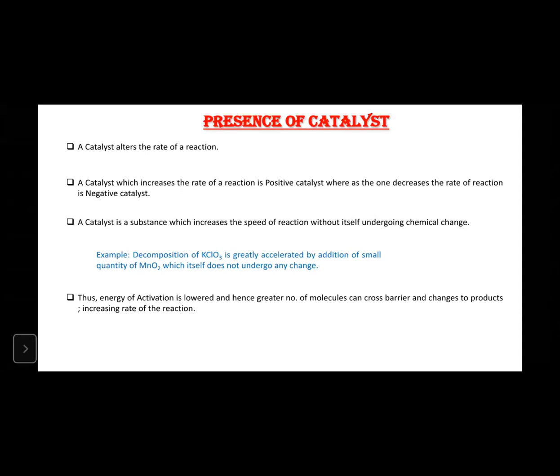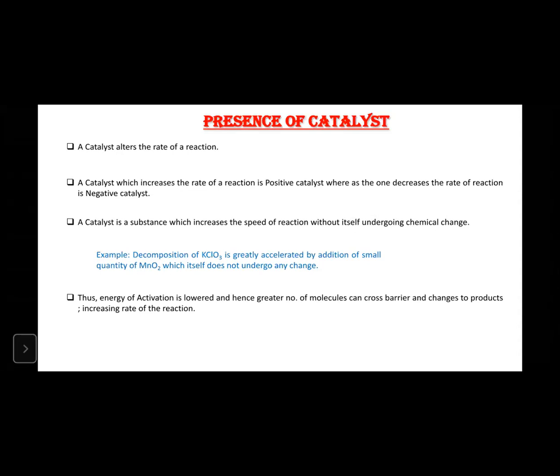So in order to bring out the chemical reaction, the reactants are converted into products, right? Which means it increases the rate of reaction. How does it increase the rate of reaction? The first thing is it lowers the energy of activation barrier. You should note the point: it lowers the energy of activation barrier.